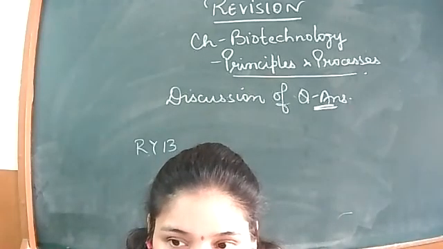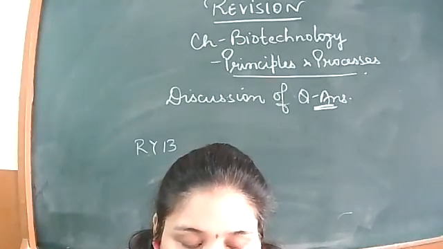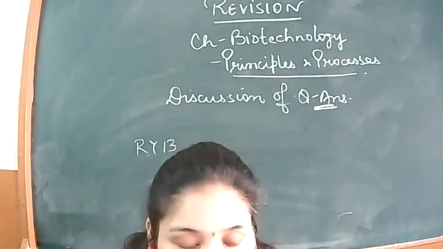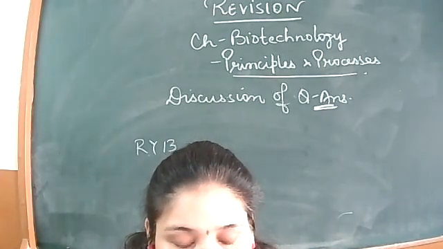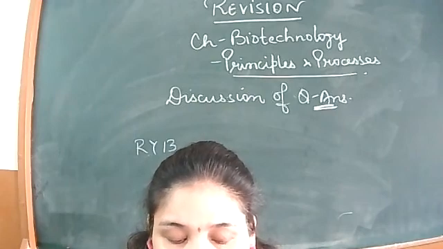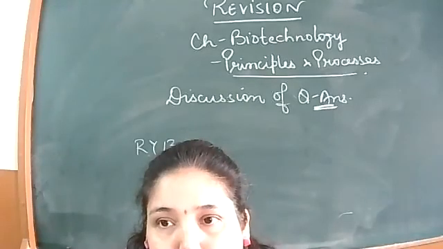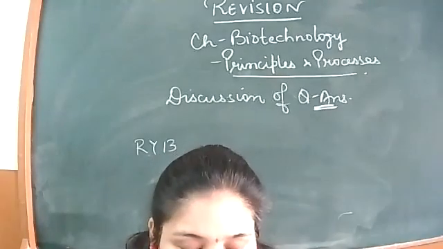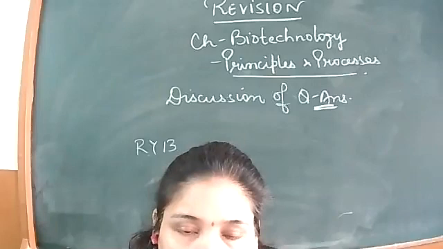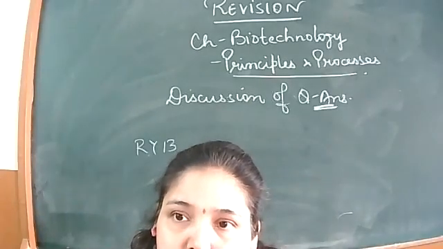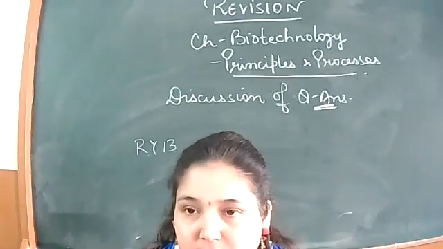Okay. The next question is, write any 4 ways used to introduce a desired DNA segment into a bacterial cell in recombinant DNA technology experiments. 4 ways. What are the 4 ways? Microinjection, heat shock, biolistics, and the last is disarmed pathogens. Yes. So we'll be considering other questions from this chapter as well.